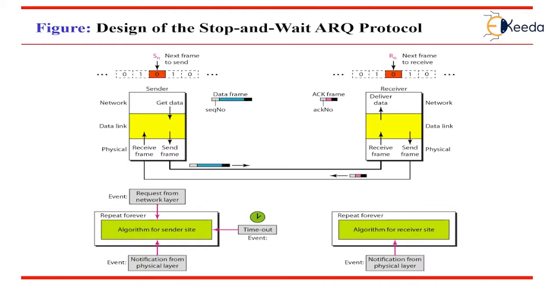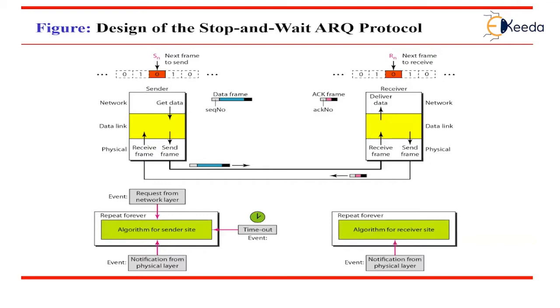Then sequence numbers. The protocol specifies the frames need to be numbered. This is done by using sequence numbers. A field is added to the data frame to hold the sequence number of that frame. One important consideration is the range of sequence numbers. Since we want to minimize the frame size, we look for the smallest range that provides unambiguous communication.